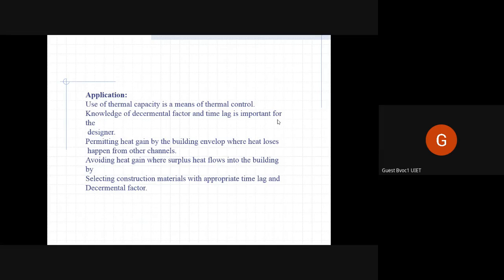Yes, ma'am. It's not always about using ACs, that's also a point. You don't always have to use mechanical cooling or heating. You can use passive techniques, which we will talk about later sometime, but right now let's talk about heat loss and gain in buildings.